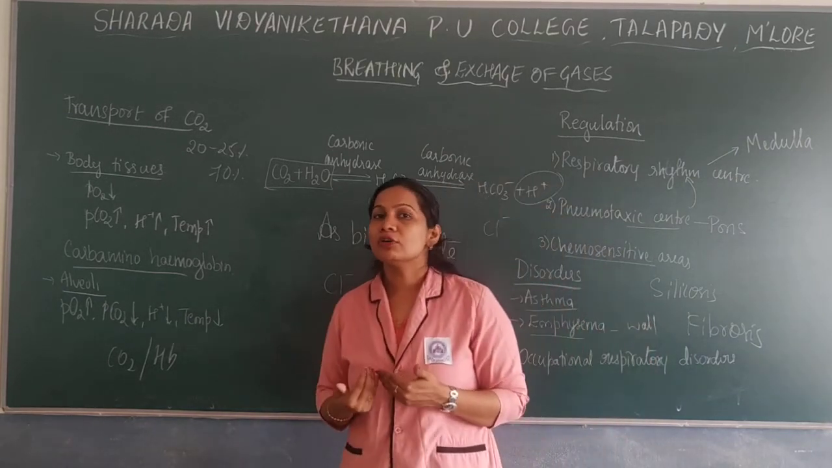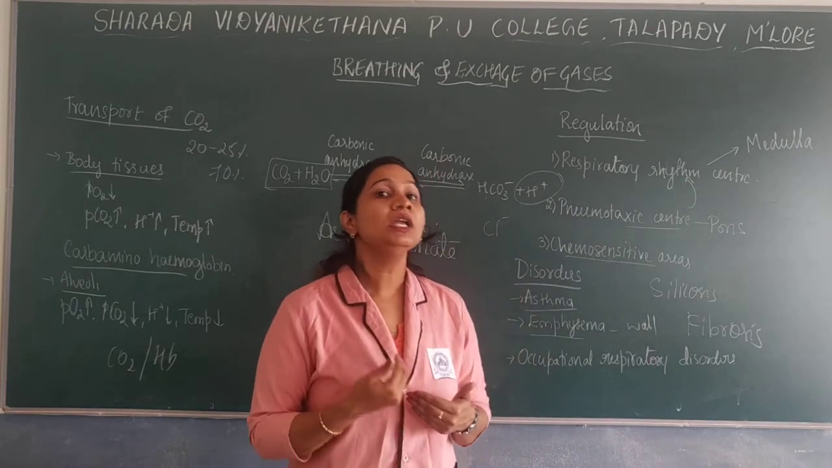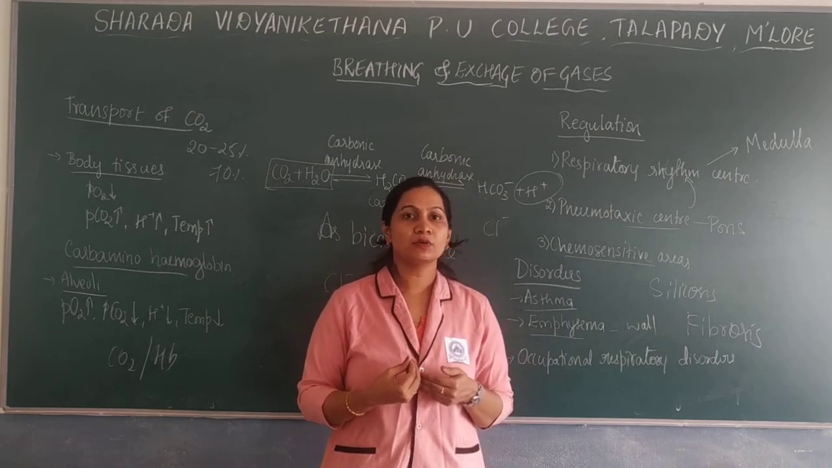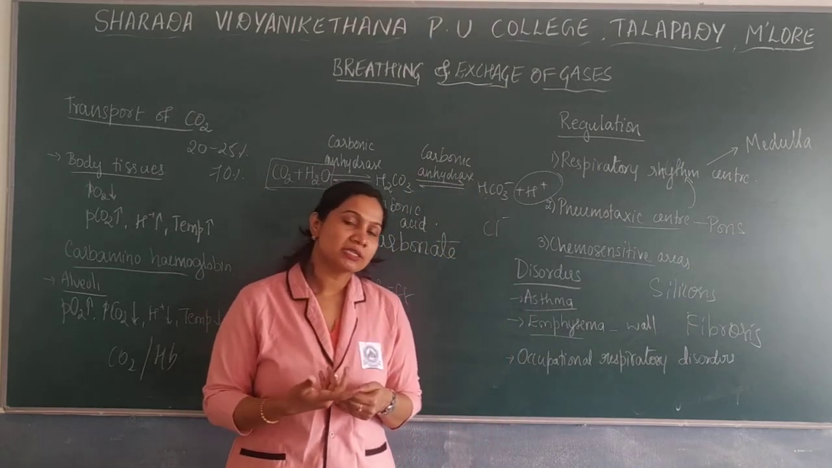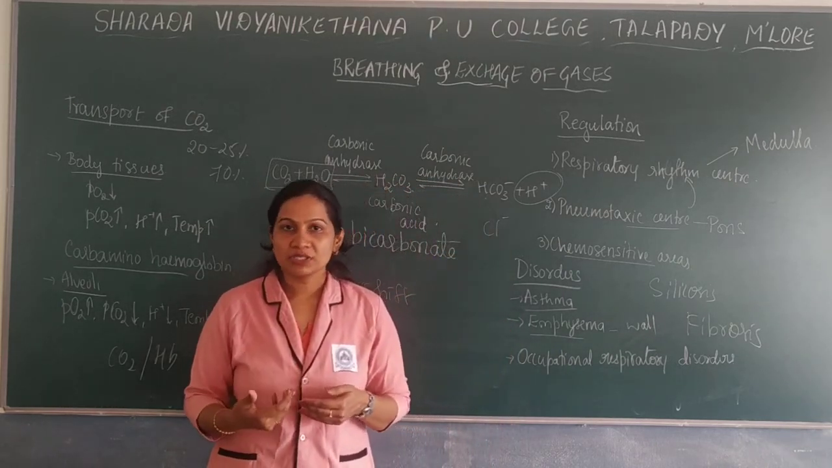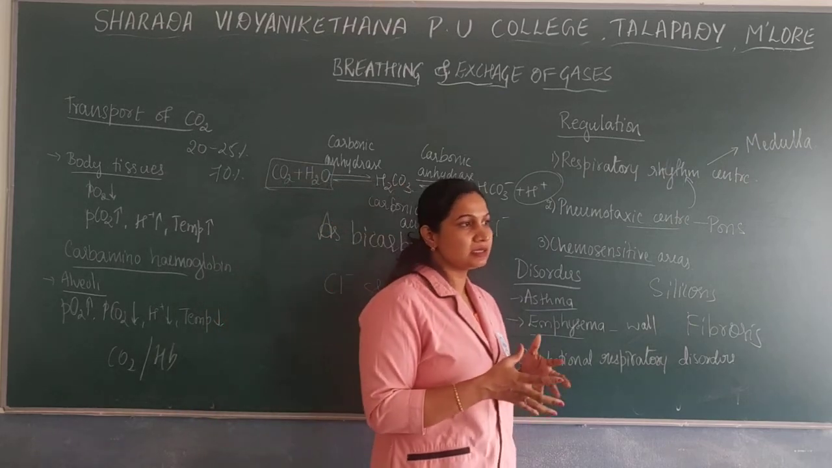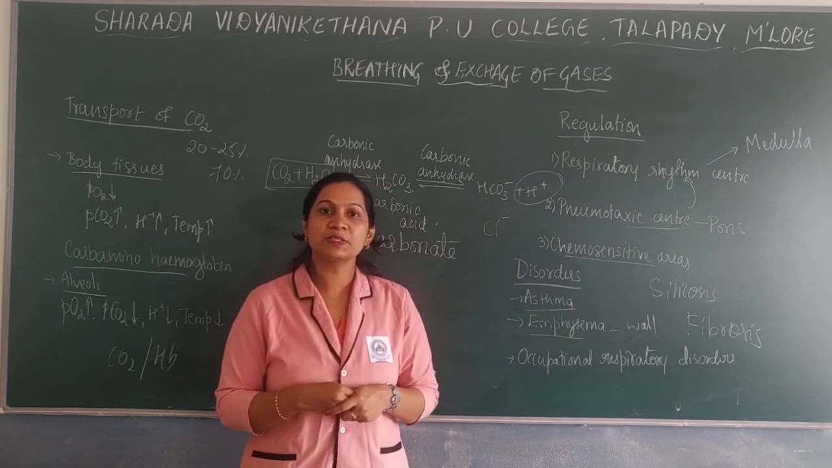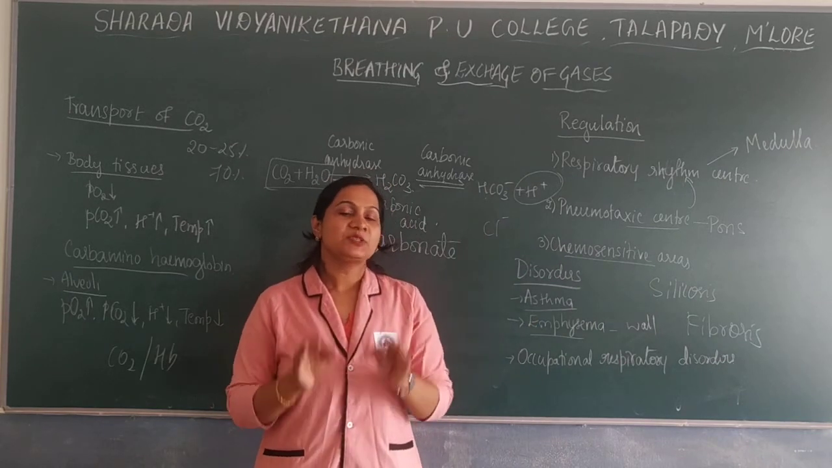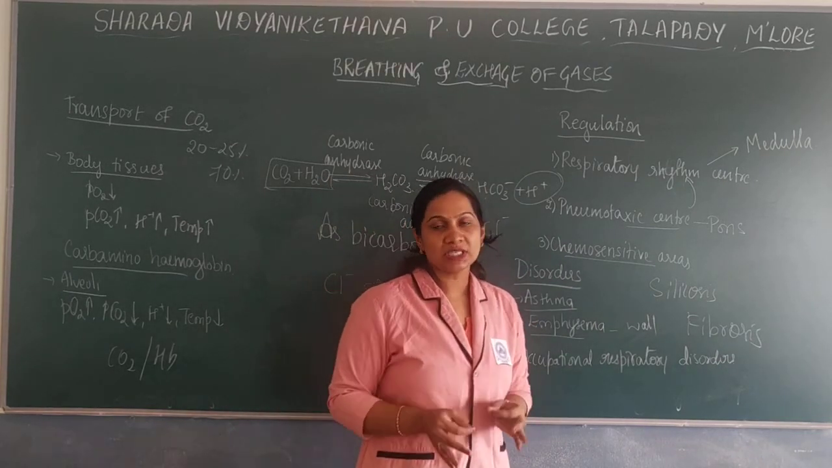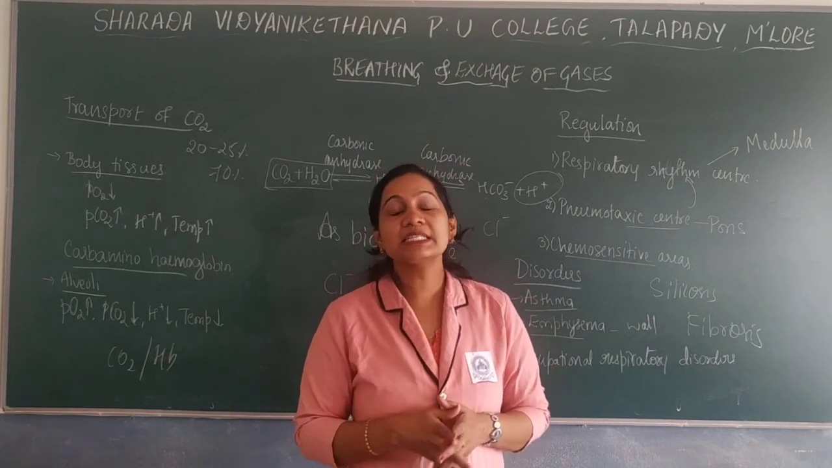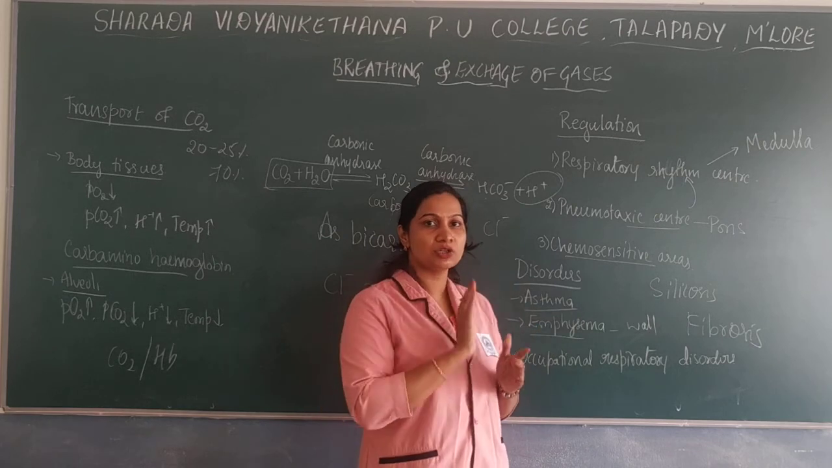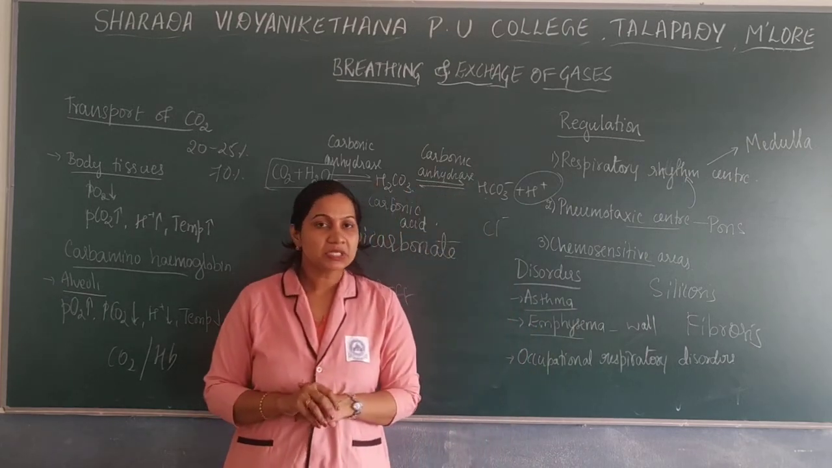Then moving on to the regulation, we have mainly two regulatory centers. One is the respiratory rhythm center found in the medulla, and the pneumotaxic center found in the pons region, where the pneumotaxic center does not act directly but acts on the respiratory rhythm center. There are chemosensitive areas which recognize an increase in the carbon dioxide level, and that sends a signal to the rhythm centers.